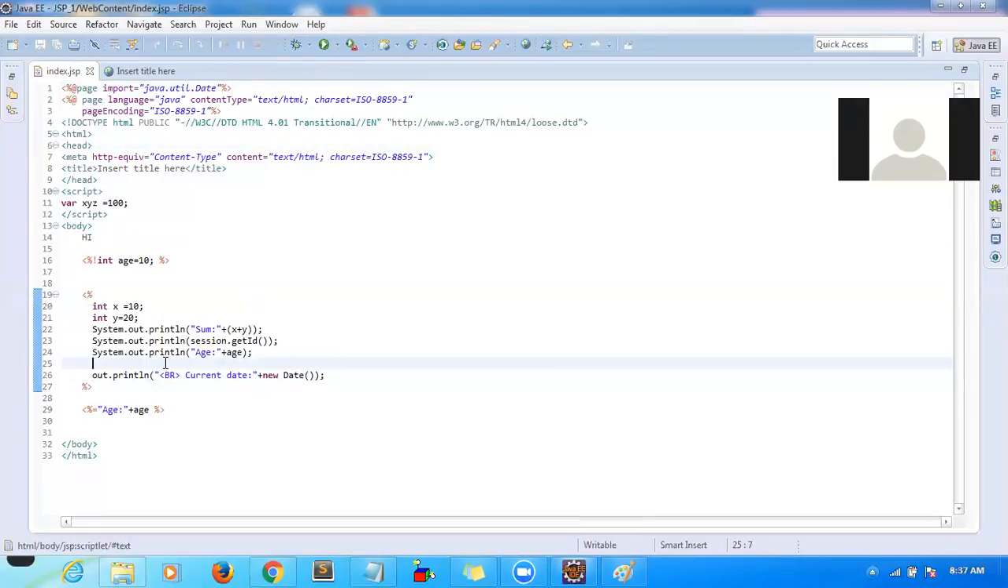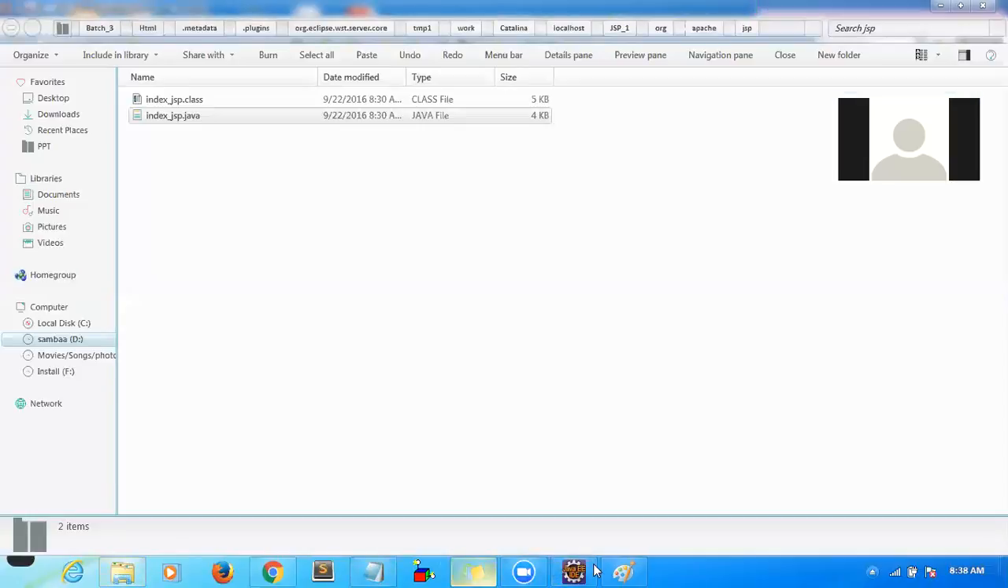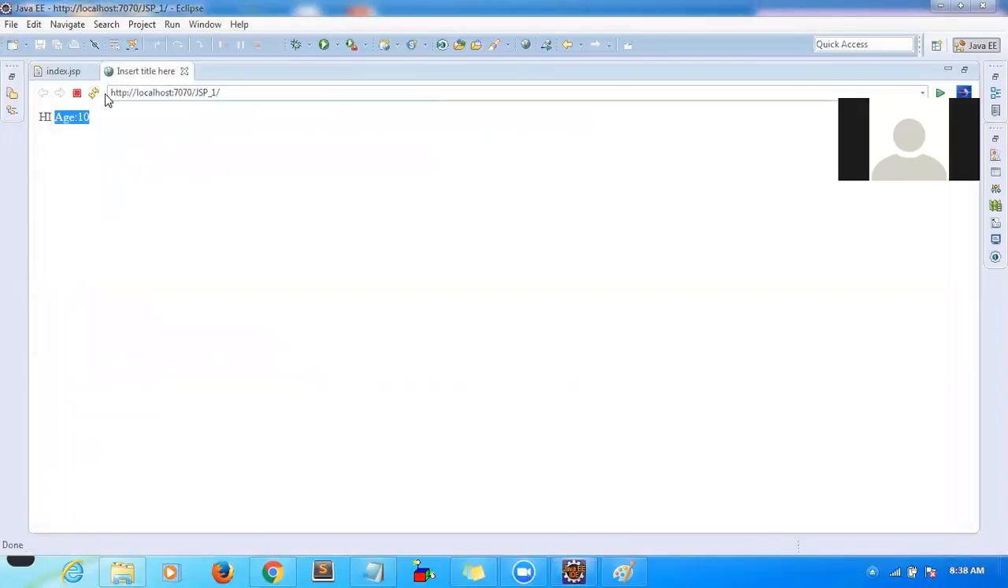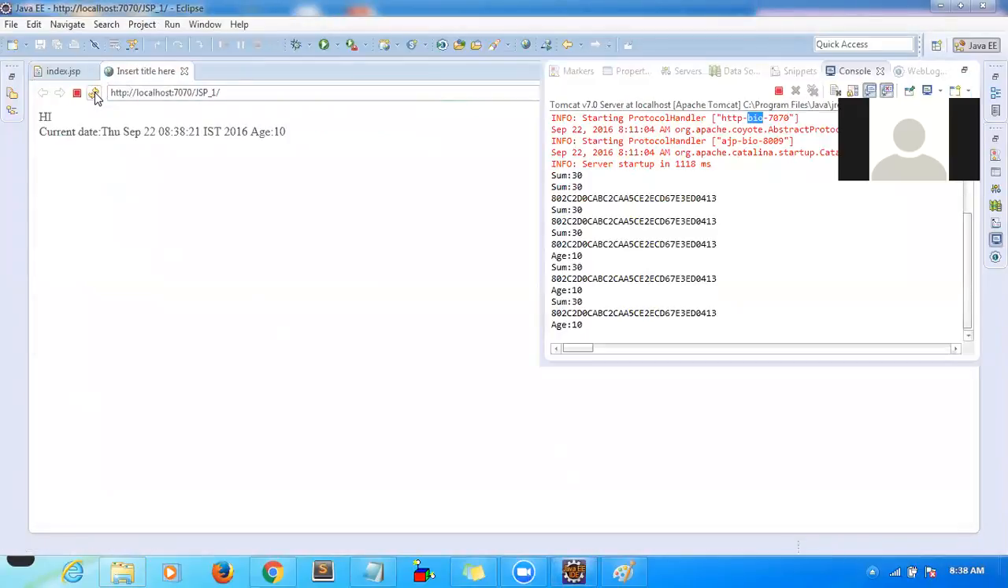Now go back to your servlet. We need to see the import. Inside your Java class, where will the import statement be? It is on the top, correct? We have to send at least one request, then only the servlet will regenerate. Otherwise, it will not regenerate. Let me send the first request. This is the current date and time.